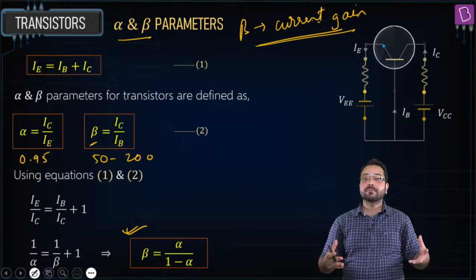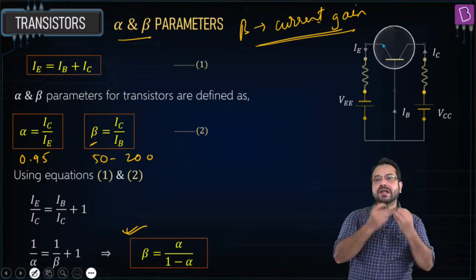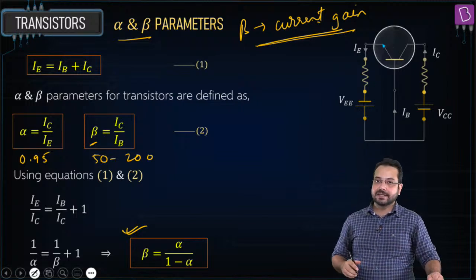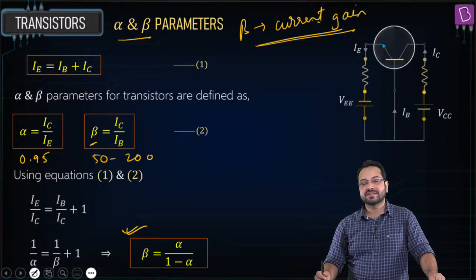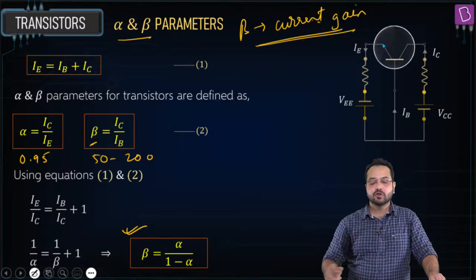I'm going to repeat myself. IB is on the input side and IC is on the output side. So for a very small amount of IB, we get a very high amount of IC, and we are going to see how that is going to help us in voltage gain or signal gain. Is that correct? I hope this is clear so far.